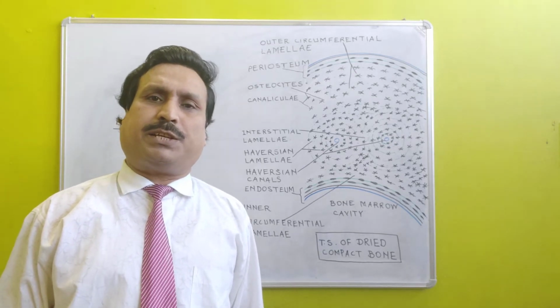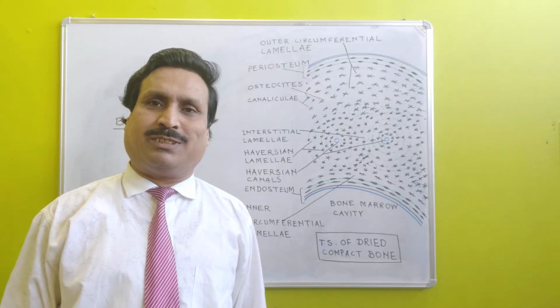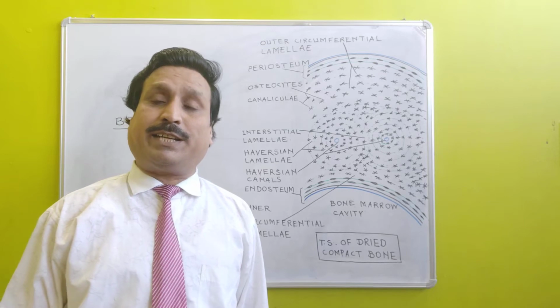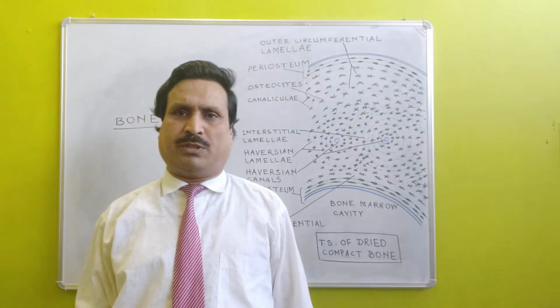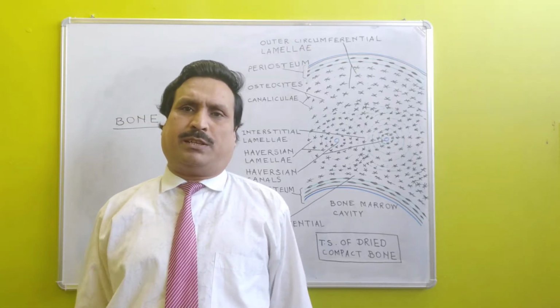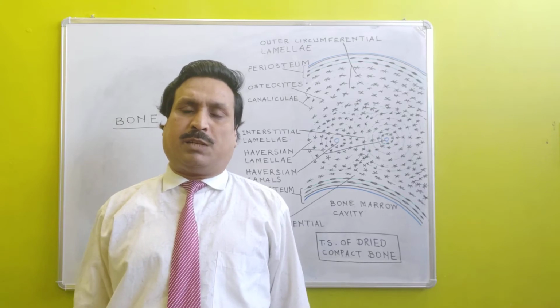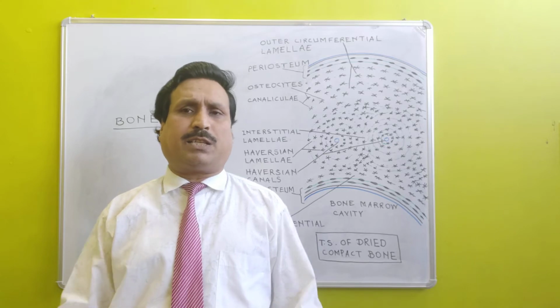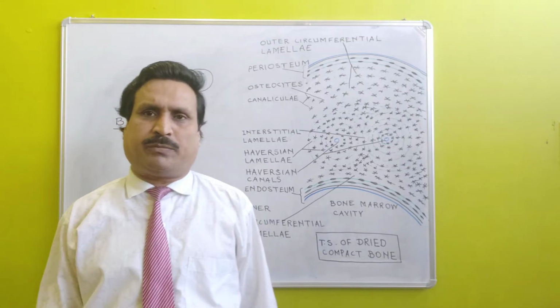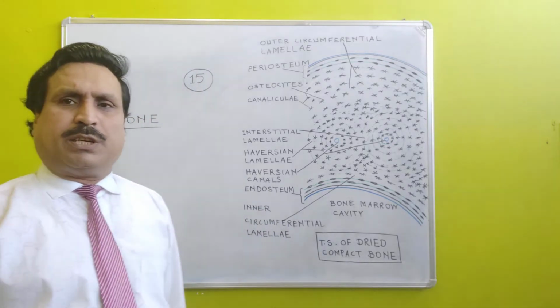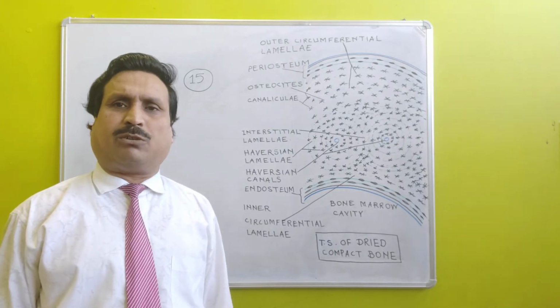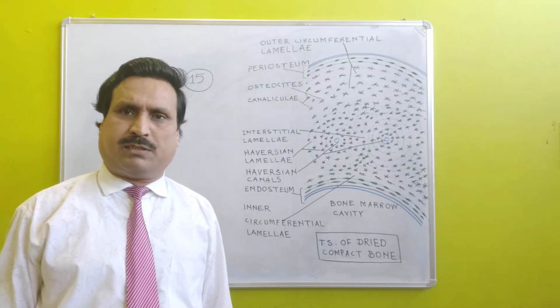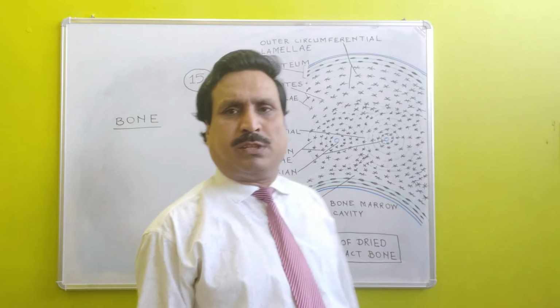We were discussing animal tissue, and under the topic of animal tissue you have studied epithelial tissue, then connective tissue. Under connective tissue you have studied loose connective tissue and dense connective tissue. Now it's time to discuss special connective tissue.